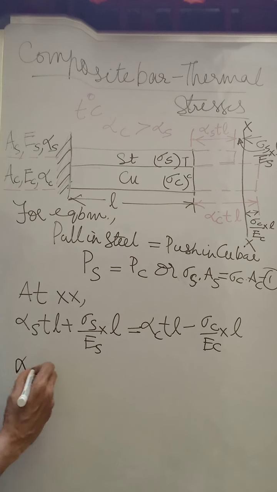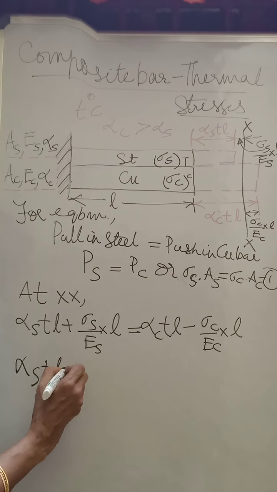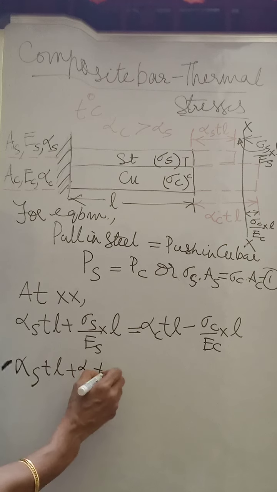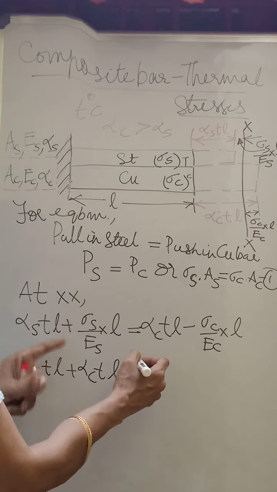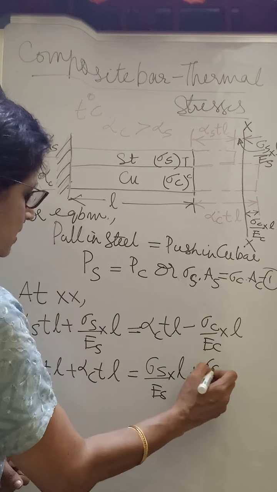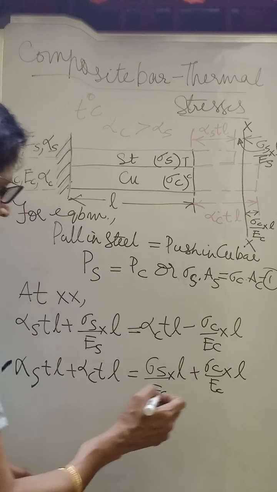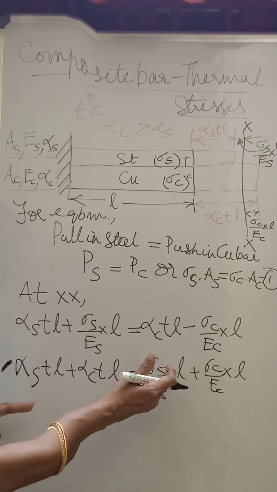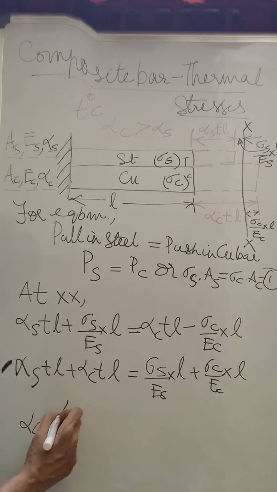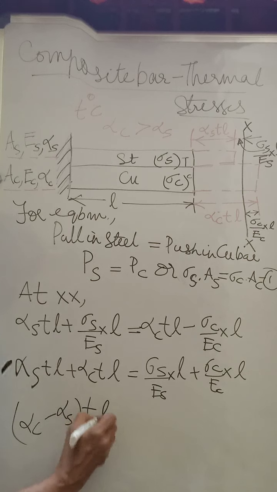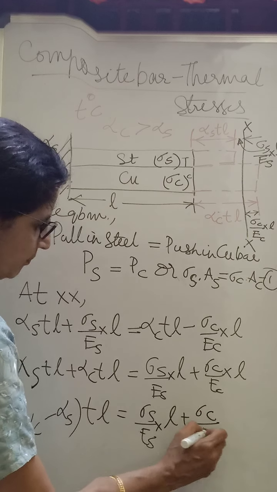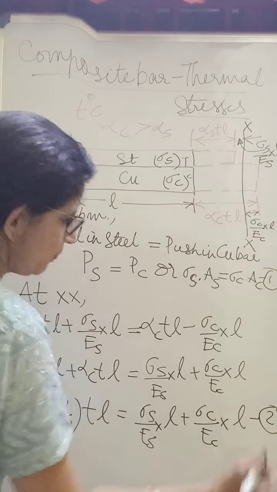If you rearrange the terms, you will have alpha s T L. You can take it to the other side, so it is minus alpha s T L plus alpha c T L is equal to, taking this to this side, sigma s by Es into L plus sigma c by Ec into L. So we will have here alpha c minus alpha s into T into L is equal to sigma s by Es into L plus sigma c by Ec into L. This is your equation number 2, right?